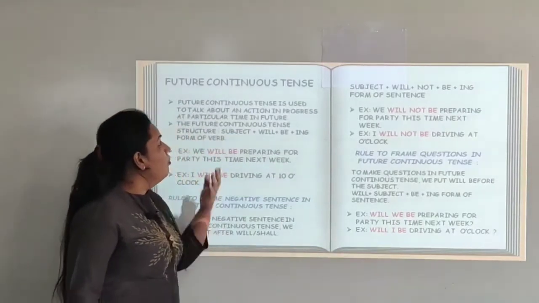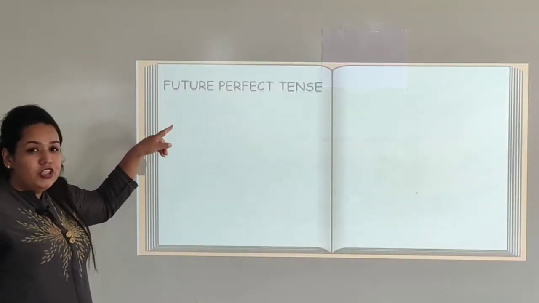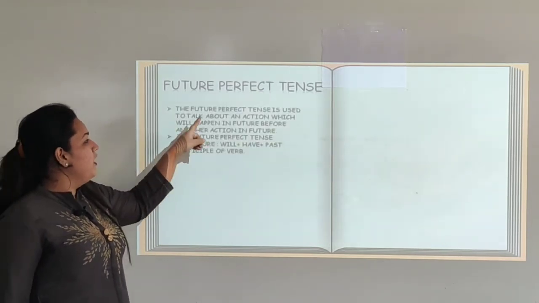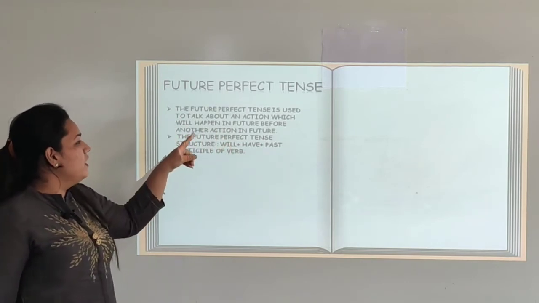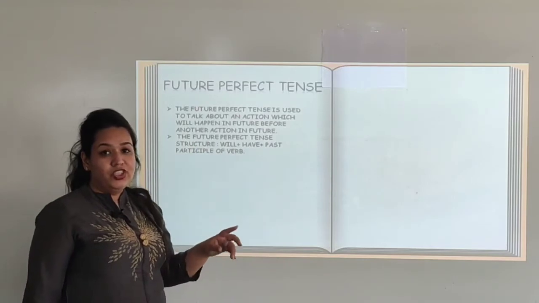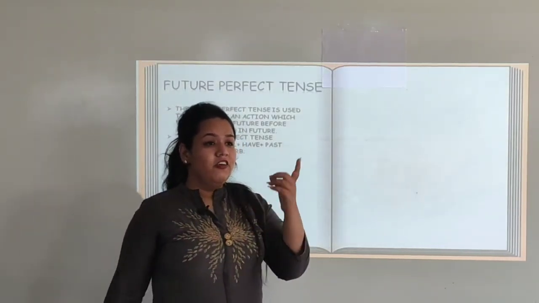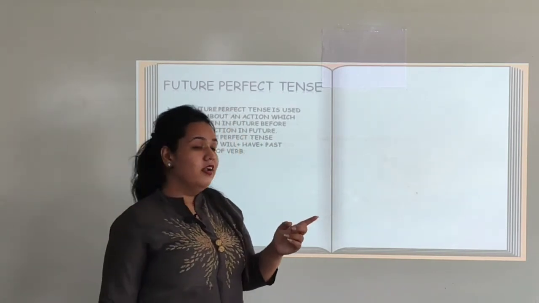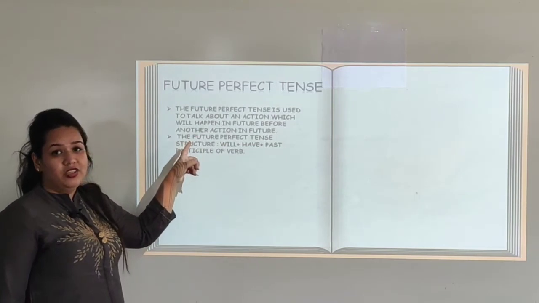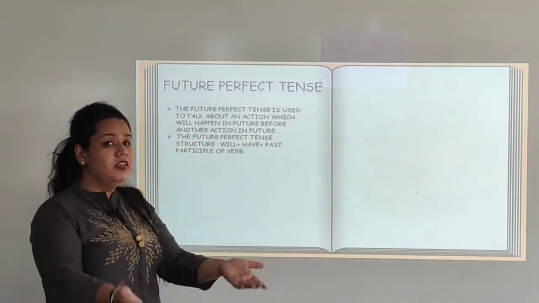Let us now move ahead with future perfect tense. Now what is future perfect tense? The future perfect tense is used to talk about an action which will happen in future before another action in future. That means two actions are going to be performed in the future, the first one and another one. That means an action will happen in future before another action. The first action will be performed and then the next action, both in the future.